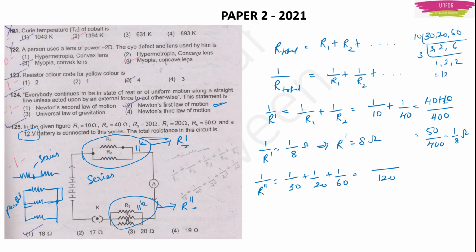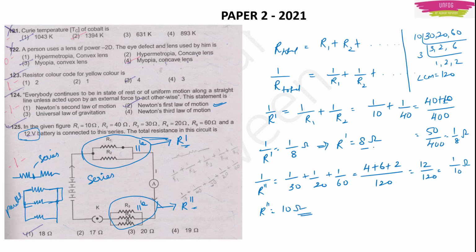This will be our LCM. Now use this LCM, 120 will be in the denominator. 120 upon 30 will be 4, plus 120 upon 20 will be 6, plus 120 upon 60 will be 2, and the LCM is 120. So this will be equal to 12 upon 120, or 1 upon 10 ohms. With this, R2 dash will become 10 ohms.